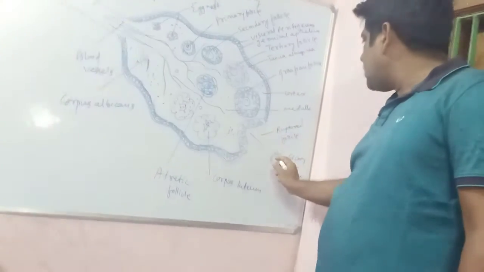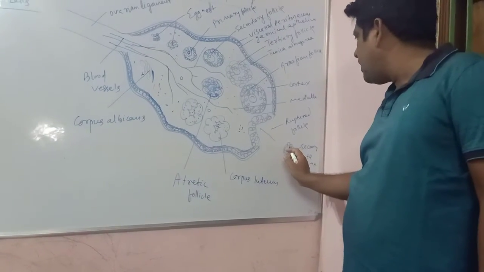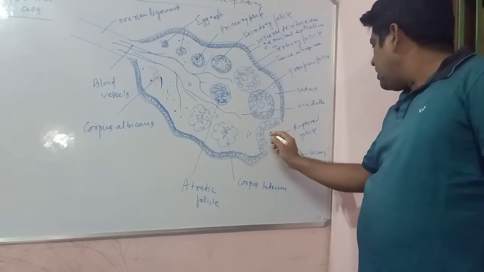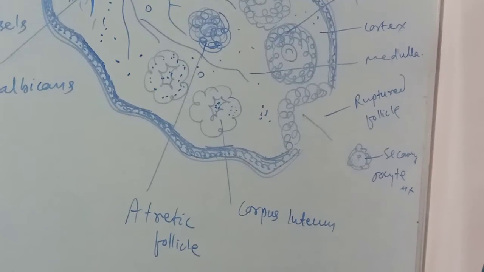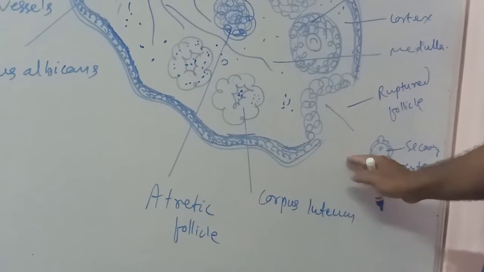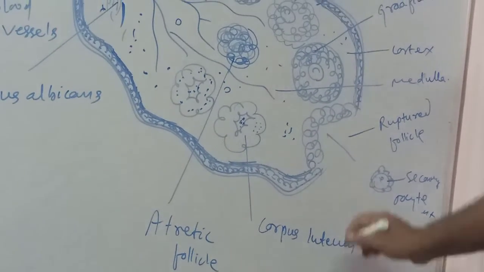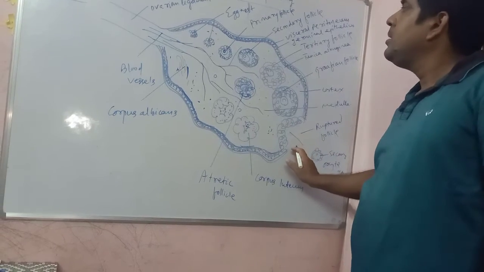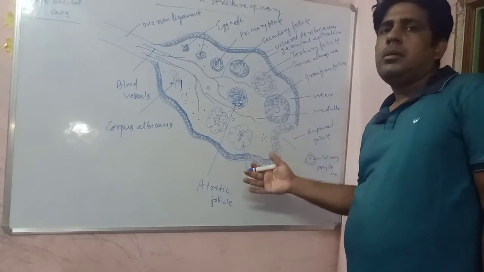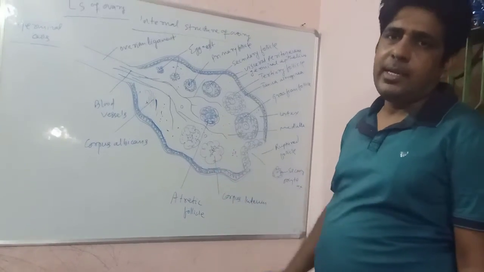The secondary oocyte is consequently converted into ovum, and the rupture of the Graafian follicle and the release of the secondary oocyte is called ovulation. Actually, this event occurs on the 14th day of the menstrual cycle.